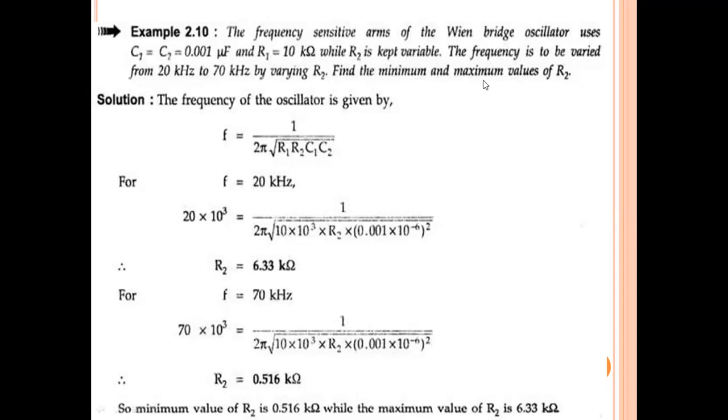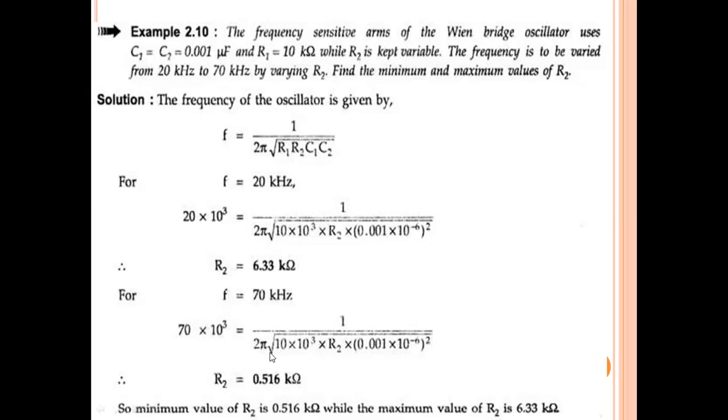And let us find the maximum value also. At what frequency? 70 kHz. Here the frequency varies between these two values. So let us take the second value, F equal to 70 kHz. What is the resistance? Let us substitute F as 70 kHz. The remaining data are all the same.